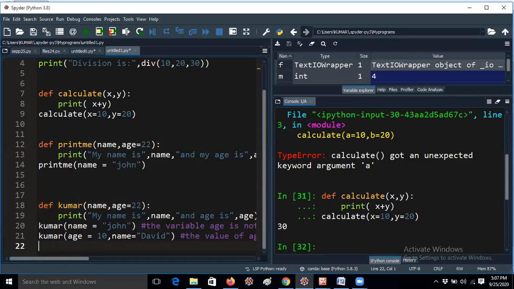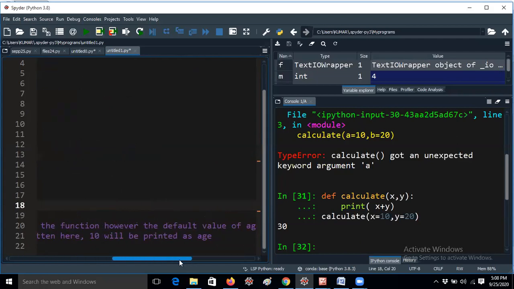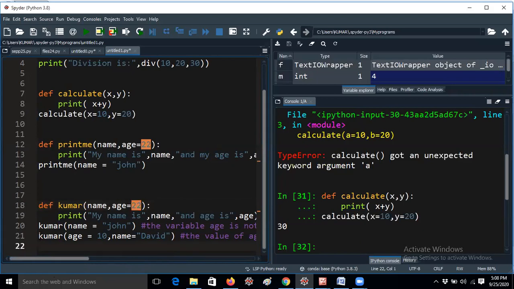And in the second example, I have given age equal to 10, name equal to David. Here I have given them in a different order. That means here name is the first parameter, age is the second parameter. But here I am giving age first and name second, but it will map according to type, because one is a string and the other is an integer. Here I have given age equal to 10, which means the default value will be replaced. That's the reason the value of age is overwritten here, and 10 will be printed as age. I have given a complete comment line for your understanding.